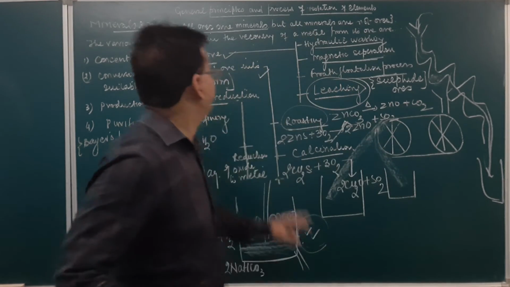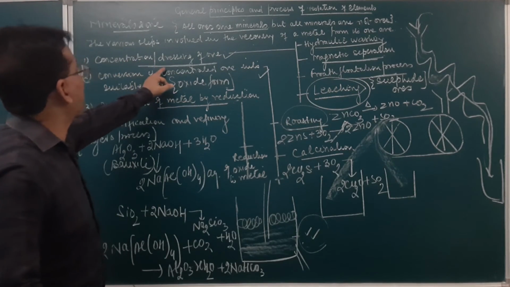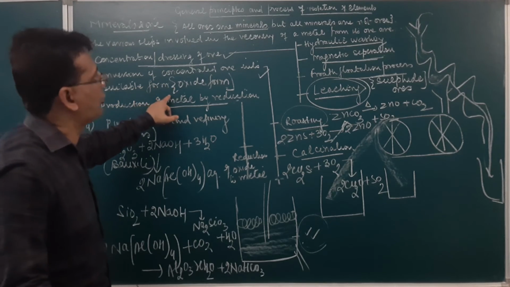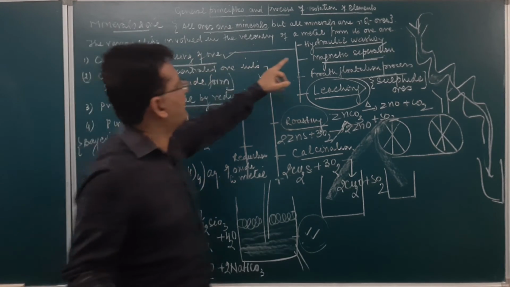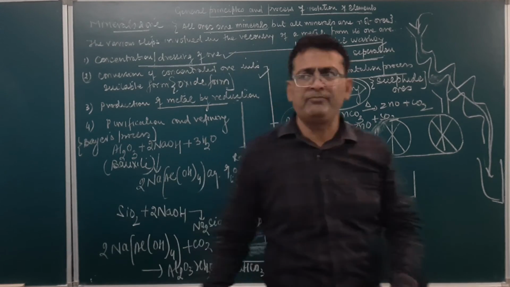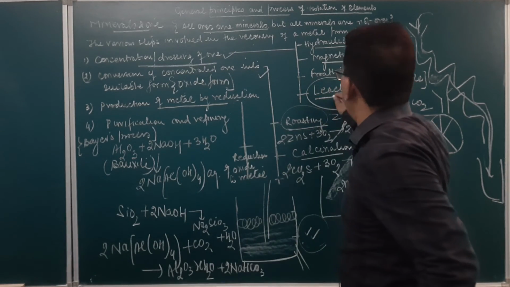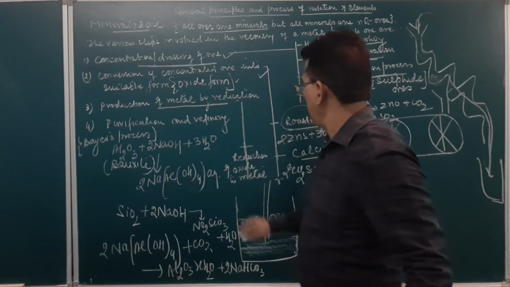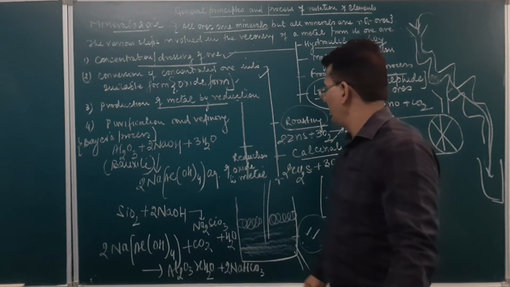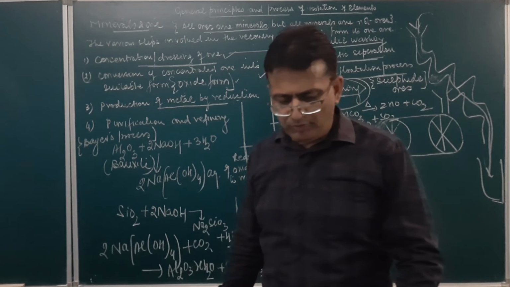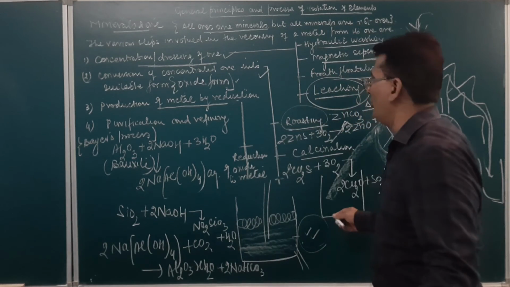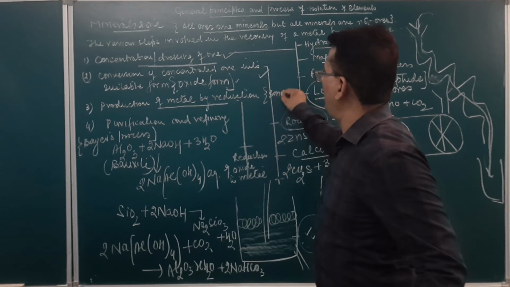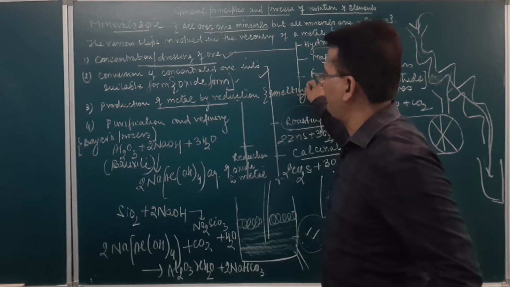So what was the first step? That was the concentration or the dressing of the ore. Second is conversion of concentrated ore into the suitable oxide. Concentration of the ore is done by hydraulic washing, magnetic separation, froth flotation process, and leaching. And conversion of concentrated ore into the suitable form is done by roasting as well as by calcination. You may also use the process of smelting over here, which we may discuss in detail when we come to the further part of the chapter.